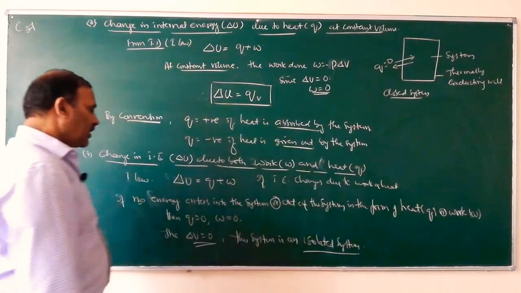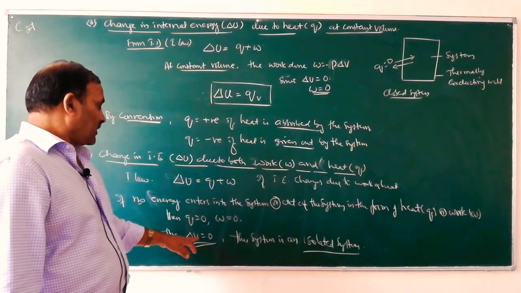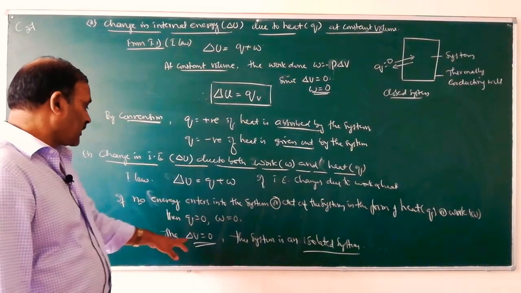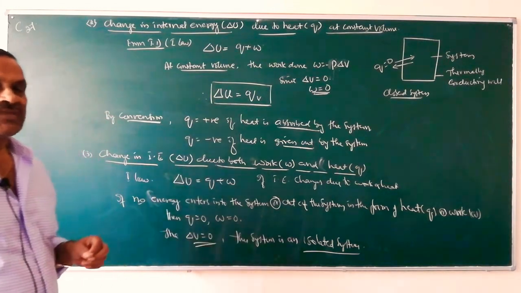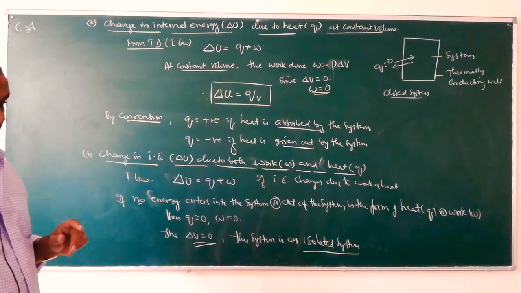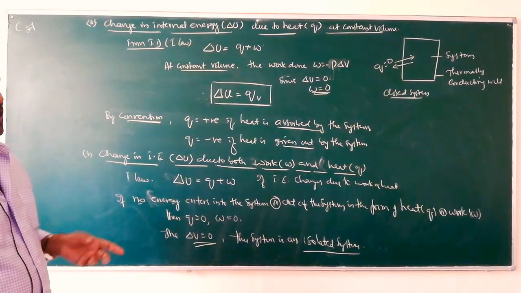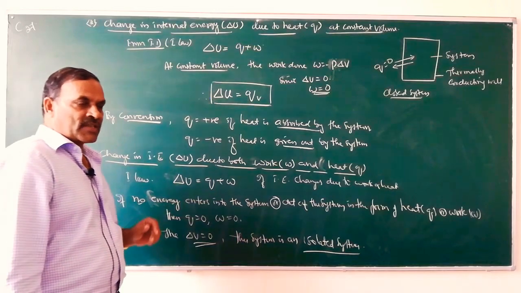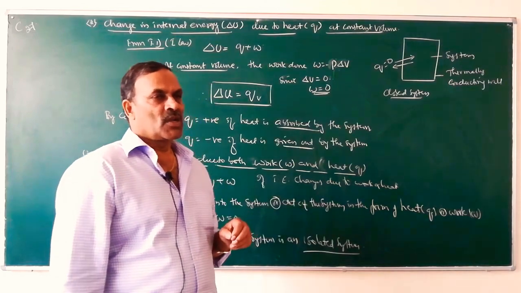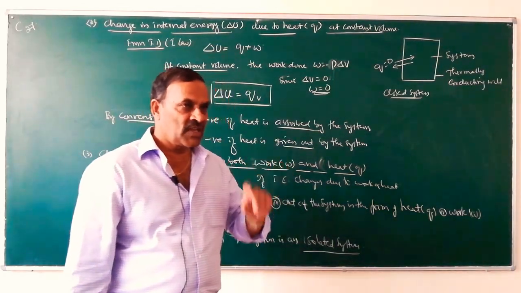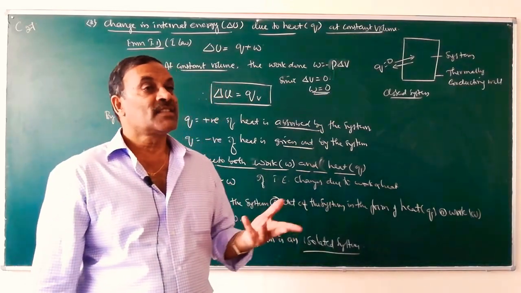So this is the meaning of the statement of the law. For an isolated system, the change in energy or the change in internal energy is 0. That means the internal energy of the system remains constant. Such a system is known as an isolated system. So we have studied the first law of thermodynamics mathematically. Delta U is equal to Q plus W. So here Q is the amount of heat absorbed by the system and W is the work done on the system.